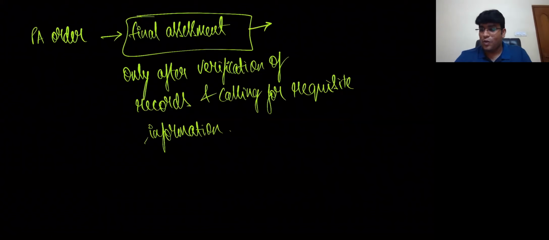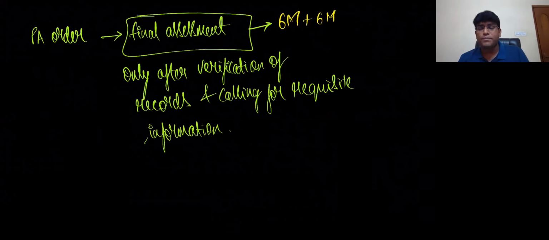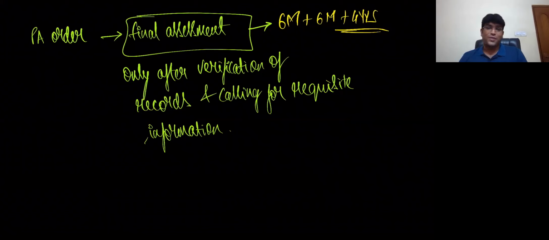Final assessment. What is the time limit, guys? The original time limit is 6 months from the date of communication of the provisional assessment order. The 6 months can be further extended for 6 months. By whom? The additional or joint commissioner. It can be further extended for 4 years. By whom? The commissioner. That's why we always say provisional can remain provisional for a maximum period of 5 years. I hope you are getting clarity, everybody.